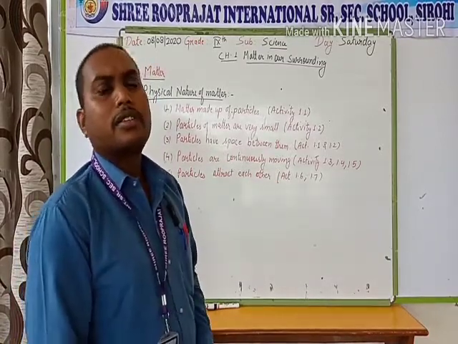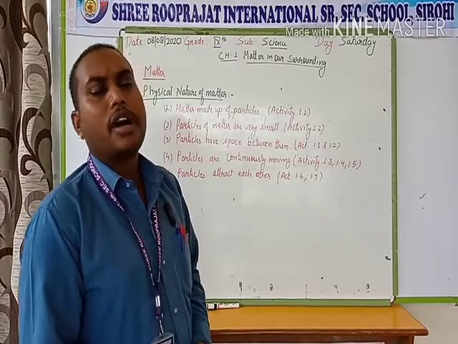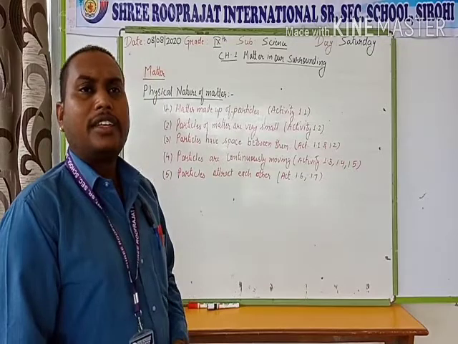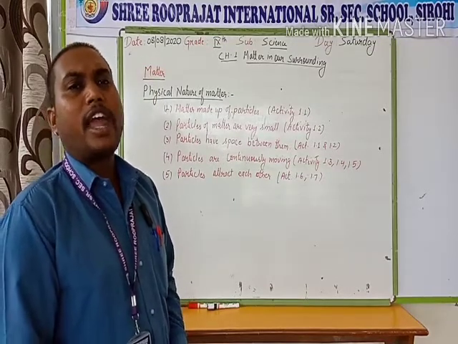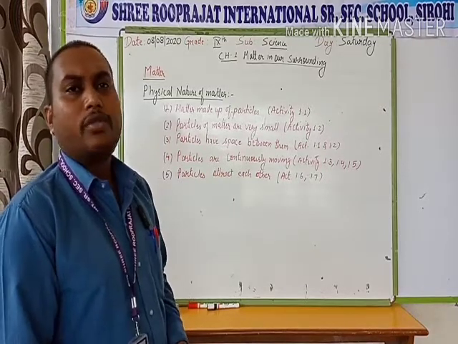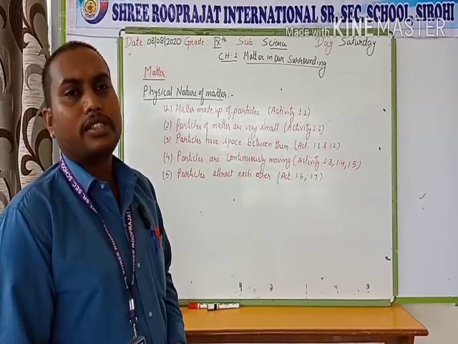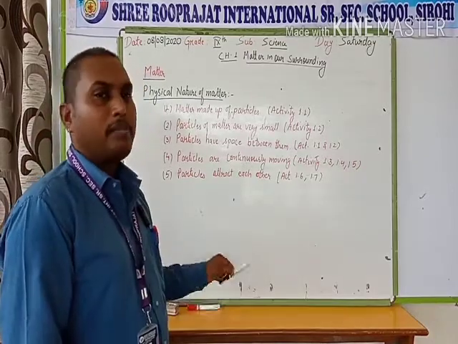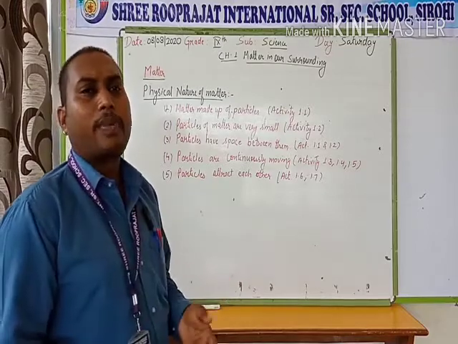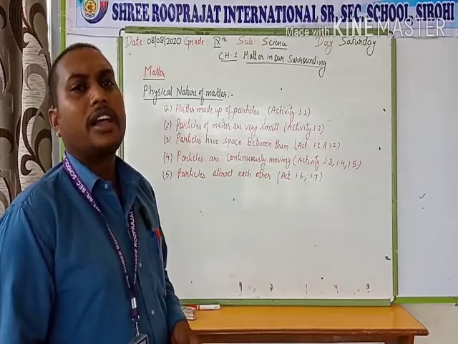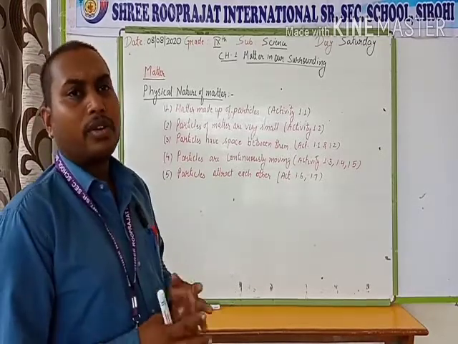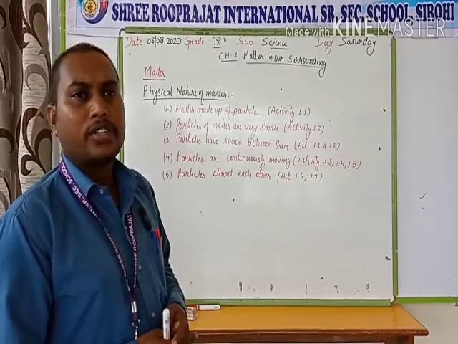As in our previous classes, we have studied about matter. What is matter? Anything that occupies space and has mass is known as matter. Matter can be solid, liquid, gas or in any of these states. Your marker, the blackboard, duster, pen, copy, registers, all of these are made up of matter. So we now know the definition of matter.